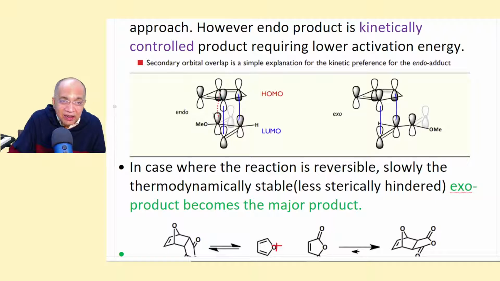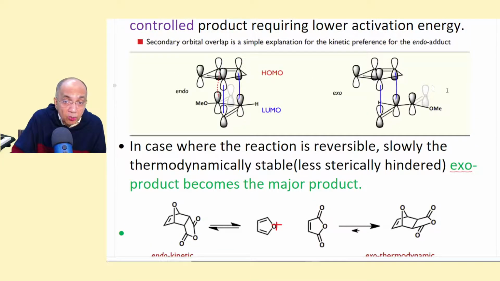That healthy attraction is not bond formation, it's not so close. But this attraction makes the system remain oriented in this fashion, so that it remains closer to the newly formed double bond here, so that the product is endo. This product leads to endo.